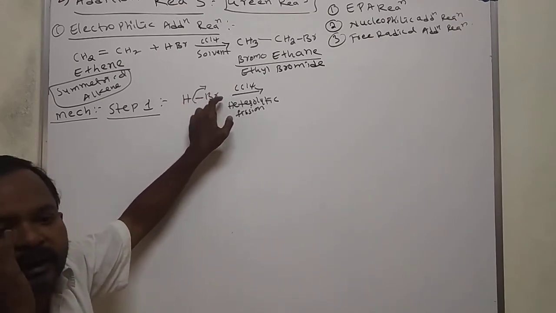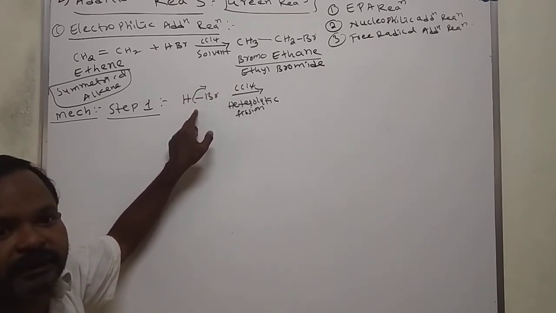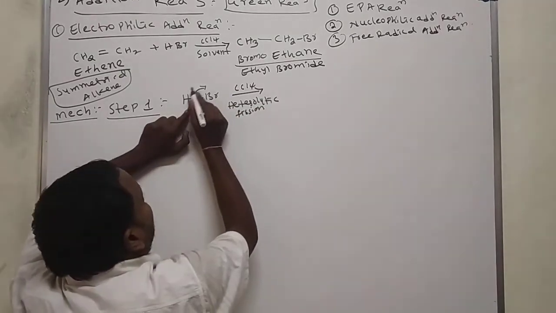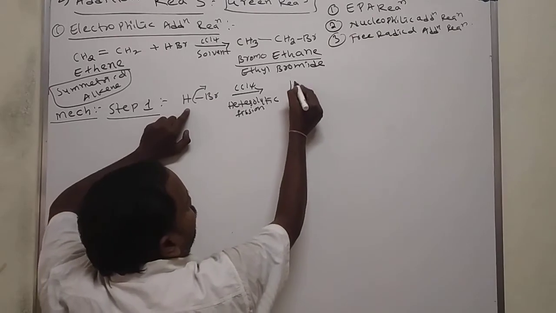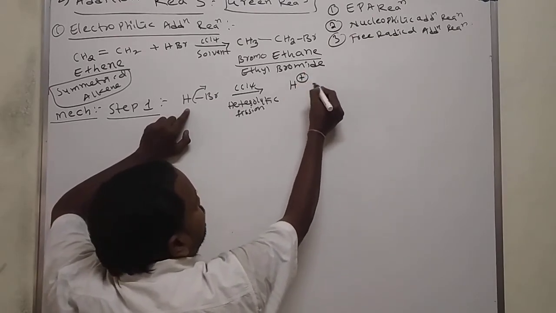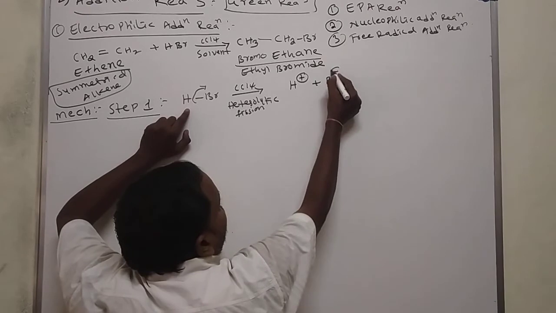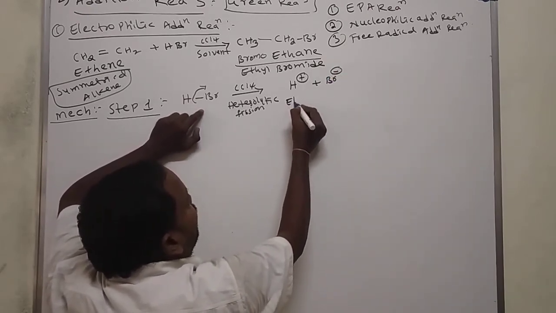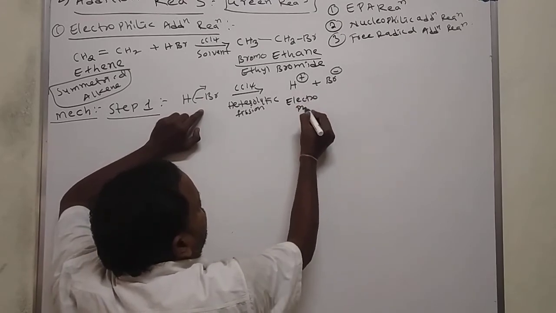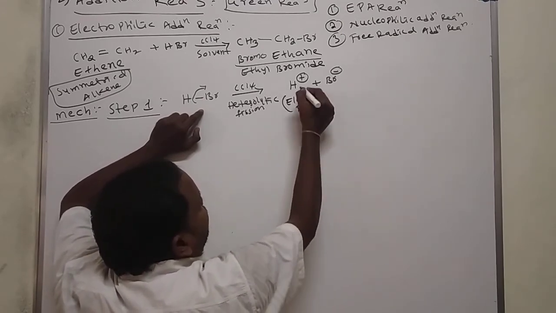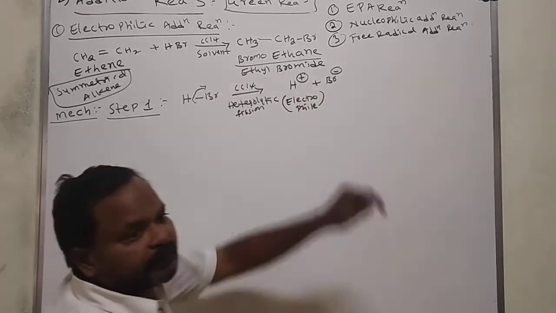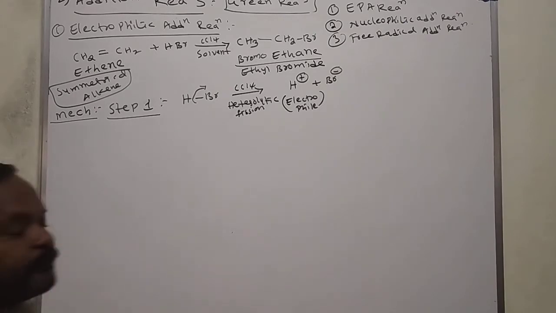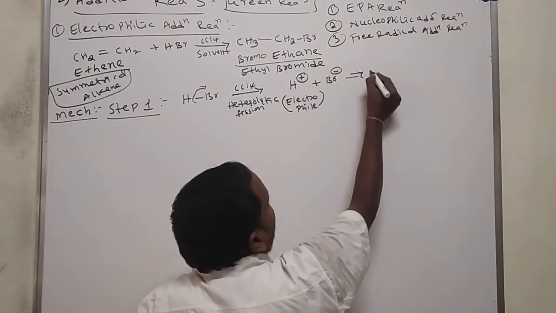In the presence of carbon tetrachloride, it undergoes heterolytic fission, and here electrons transfer towards bromine. So hydrogen gets positive charge, bromine gets negative charge, Br minus. Which is the electrophile? The positive charge is the electrophile. Here H plus ion is the electrophile, Br minus ion is the nucleophile. What is the name of Br minus?